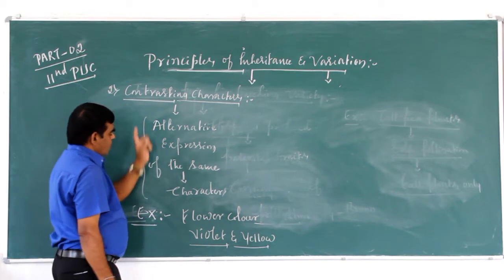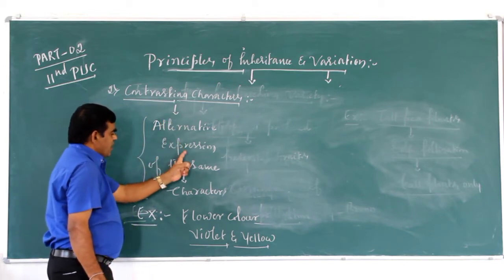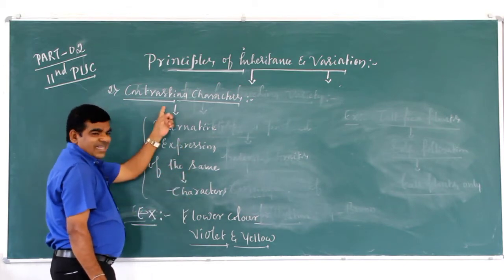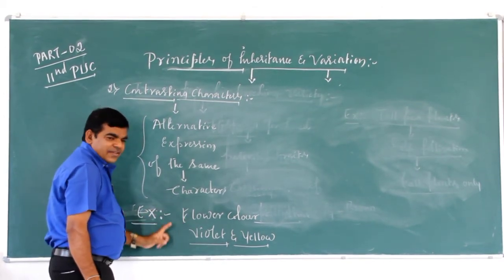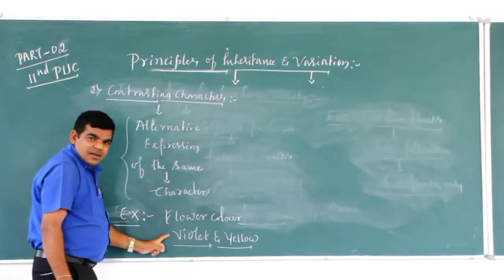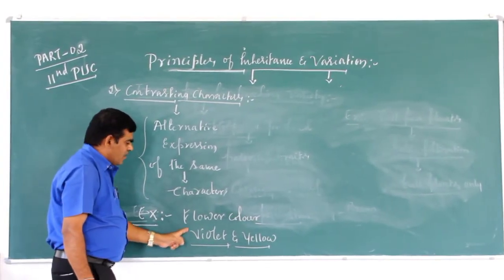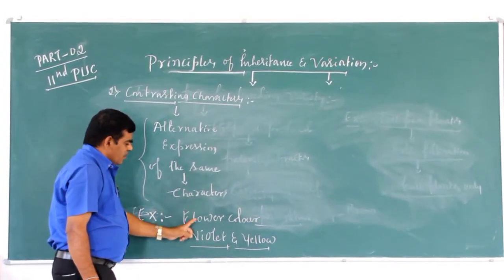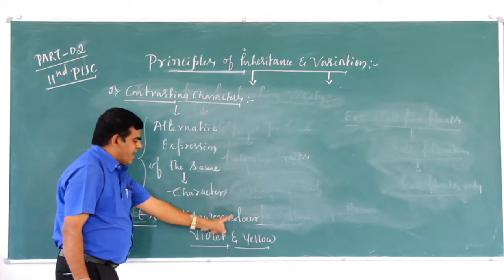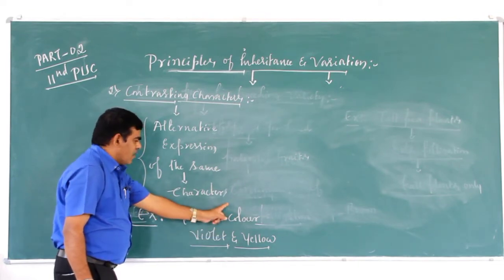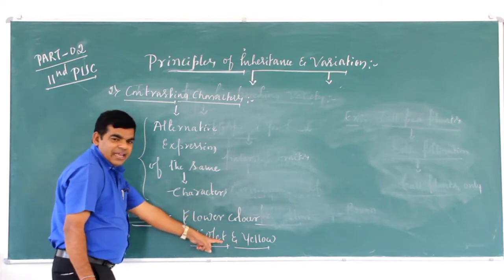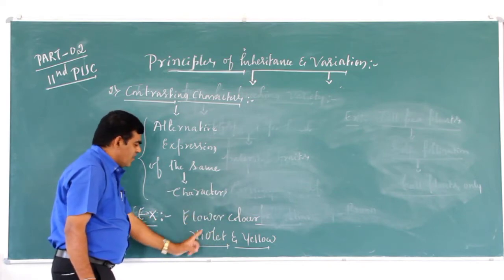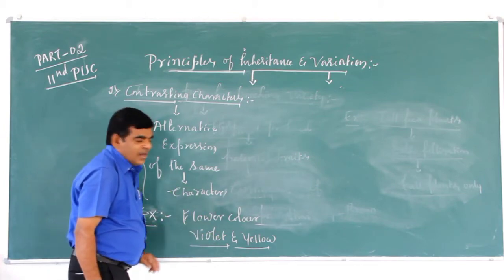So alternative expression of the same character is called contrasting character. The flower color has two contrasting forms: violet and yellow.